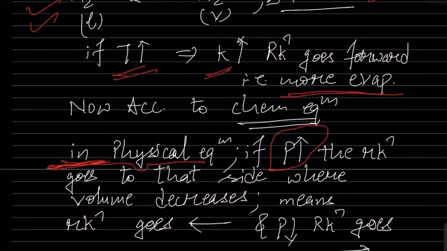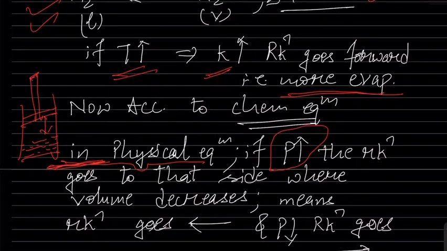Why? For example, you have a closed container with a piston fixed. Let us say this is a container and here is the movable piston. So if you increase the pressure, you have to push the piston down. So obviously the volume will decrease. Volume decreasing means a lesser number of evaporated or gaseous moles.